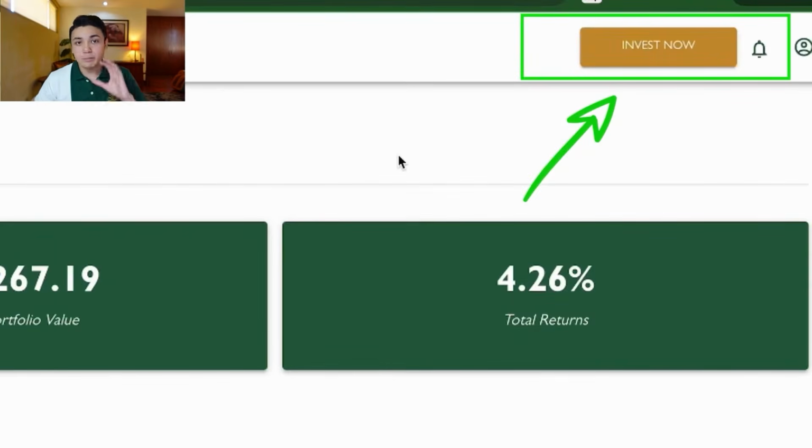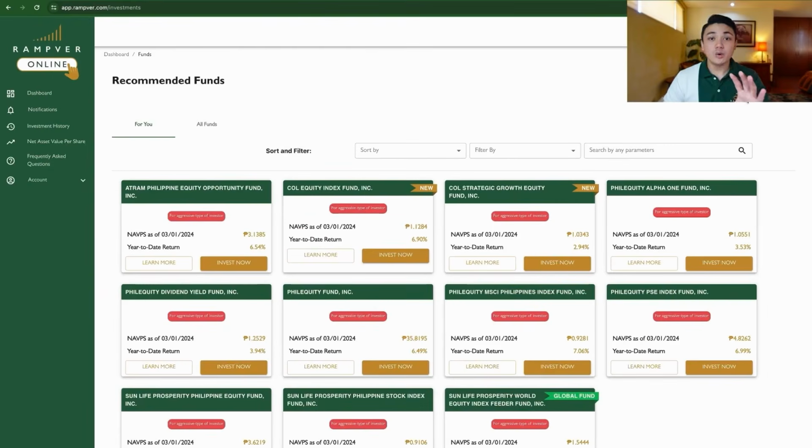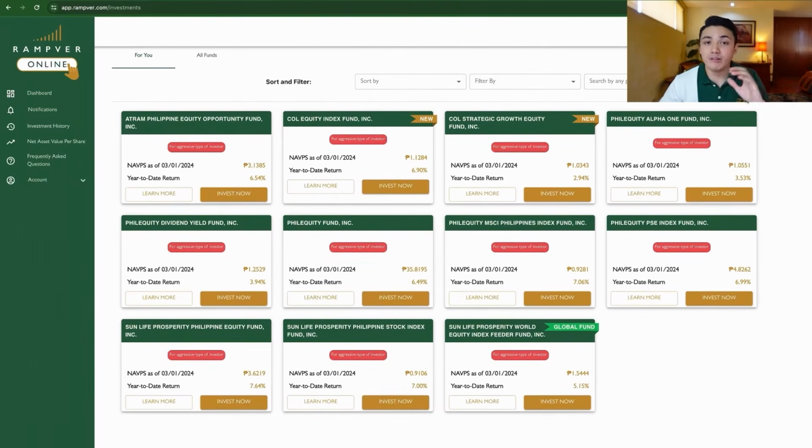So when you're approved, makita nyo kanina sa step 1, 2, and 3, nasa step 2 na kayo, making your first investment. And you will see there, the button is Invest Now. Okay, you will be met with this page, Recommended Funds. Now, it's recommended funds because I am an aggressive investor. So yung mga pinapush sa akin ni Ramver Online would be funds that are aligned to my risk appetite.